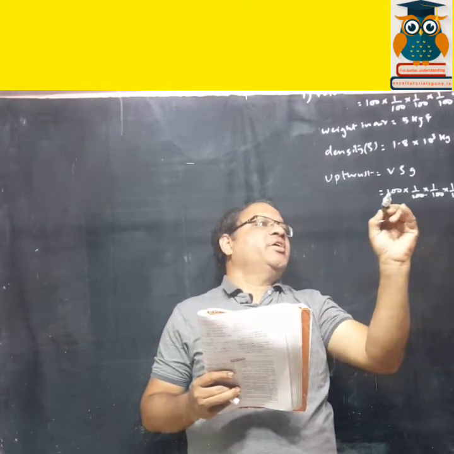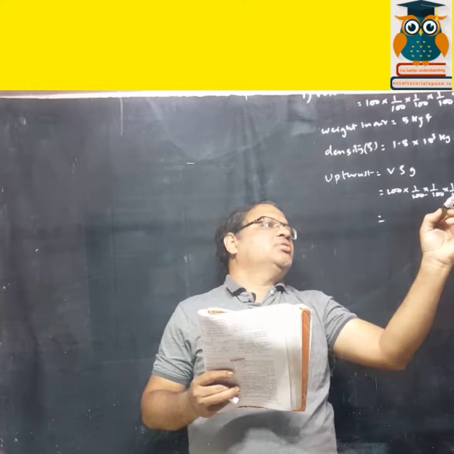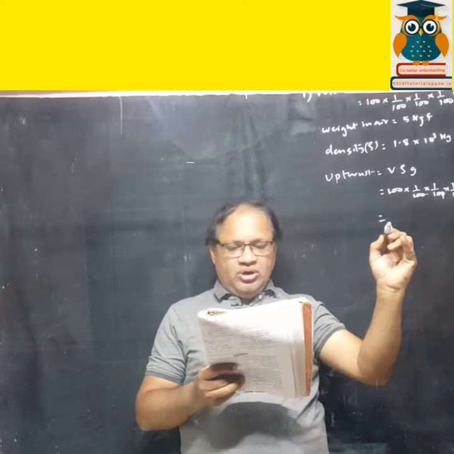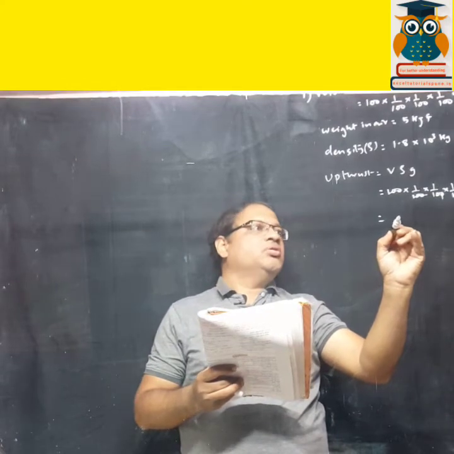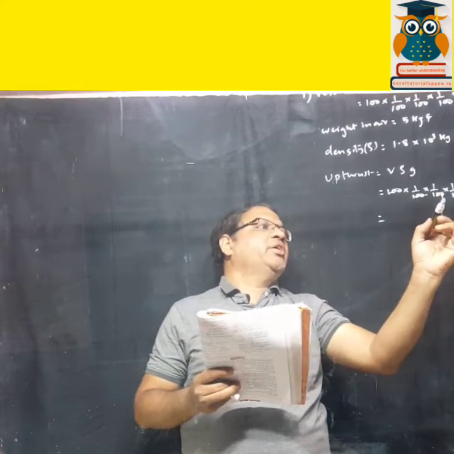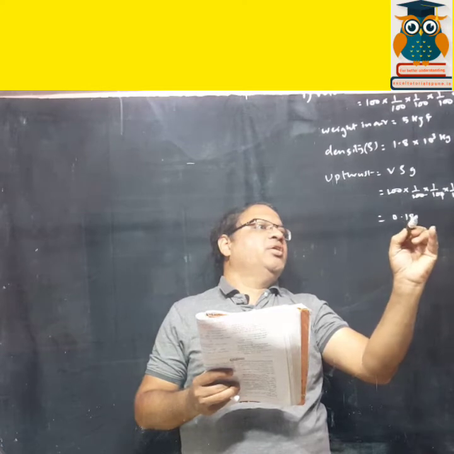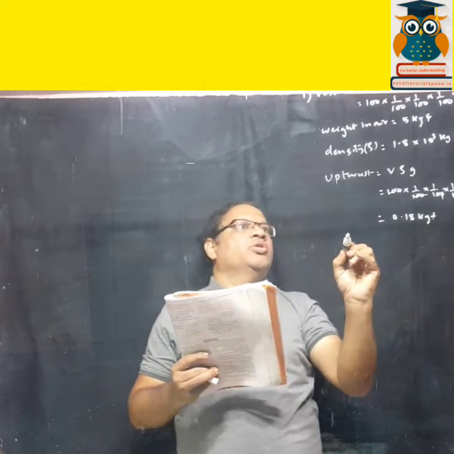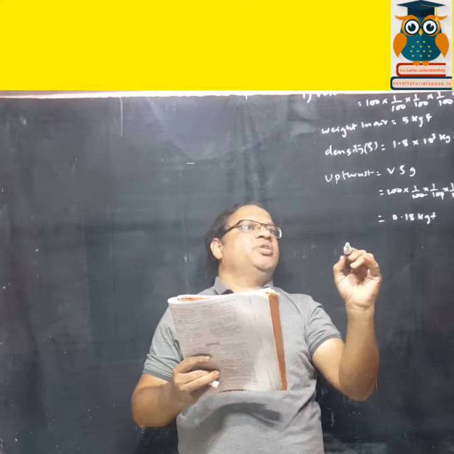So this 100 gets cancelled, these 3 zeros get cancelled. So it comes to 1.8 divided by 10, which is 0.18 kgf. Okay, so now we've got the upthrust.